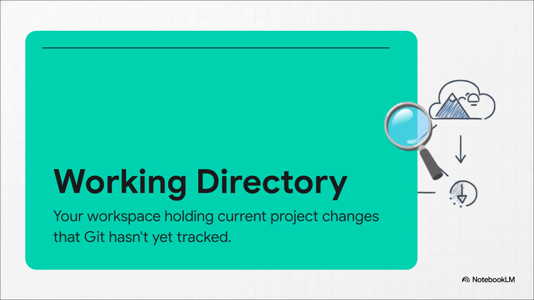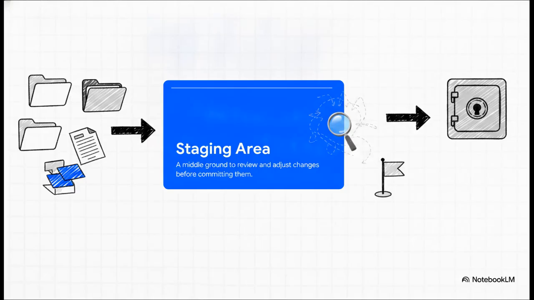Enter the working directory. This is your local workspace. It holds the current state of your project that Git hasn't quite yet been told to track. So the key takeaway here is that this is where you actually write your code, tweak your text files, or design your graphics before doing anything else. Once you've made those changes, they don't just immediately become a commit.